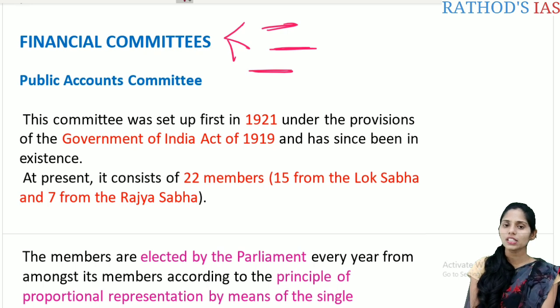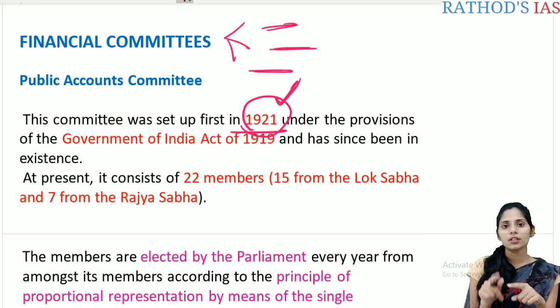So please focus here. There are some minute points that may be important for the prelims. So these points we are going to discuss now. They will be the potential statements in your prelims exam. The first important one is this committee was set up the first time in the year 1921 under the provisions of one important act, that is the Government of India Act of 1919, that is the Montagu-Chelmsford reforms as well.